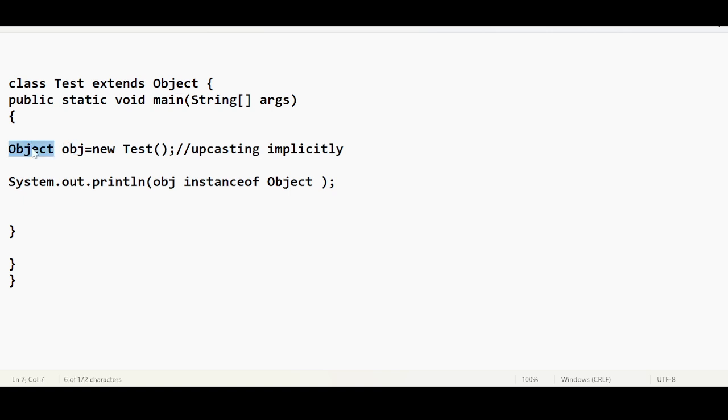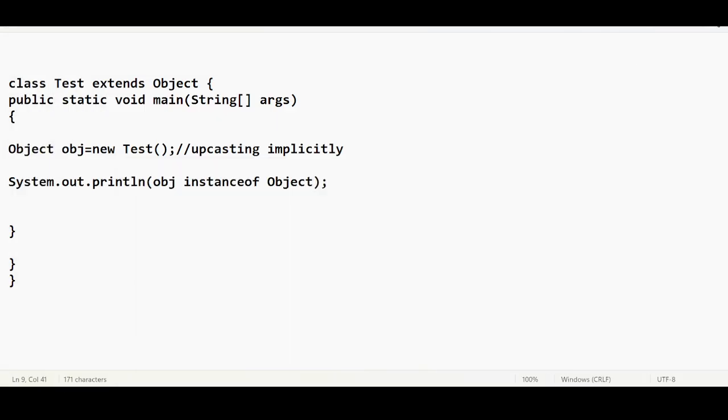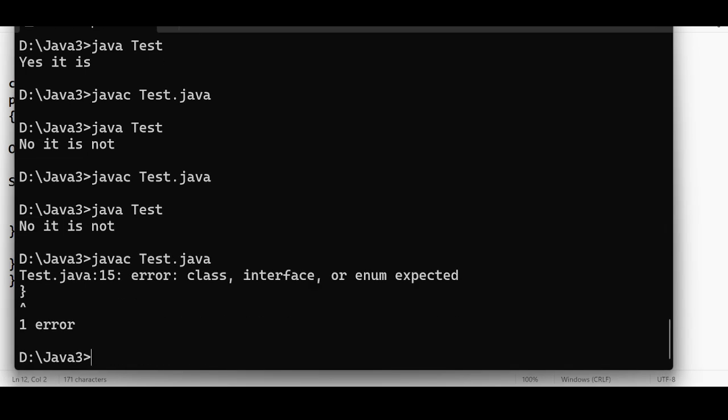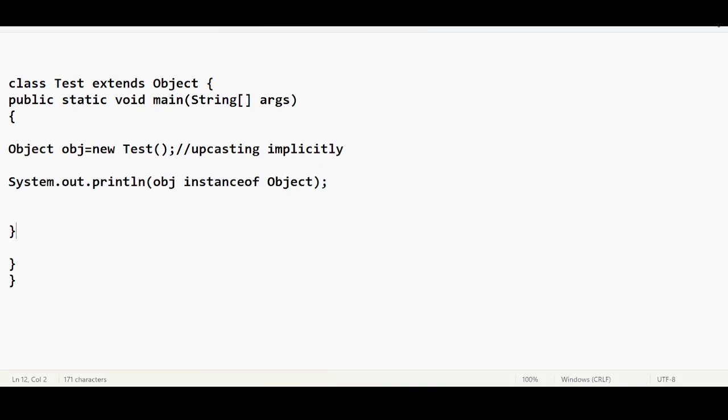True or false? Don't need to think much; apply the theory that we have just discussed. True. Do you agree with Vijay? Yes. Don't worry, there was one additional parenthesis, that's why we got that error.